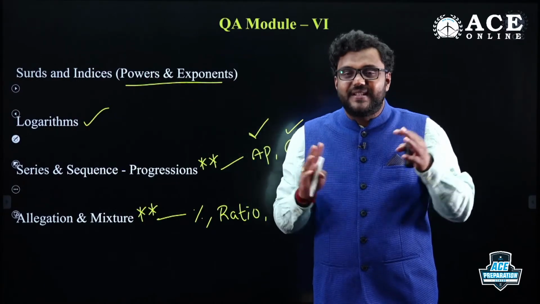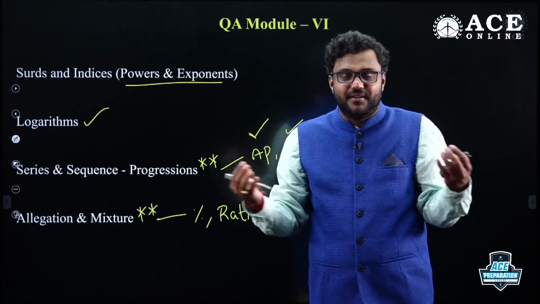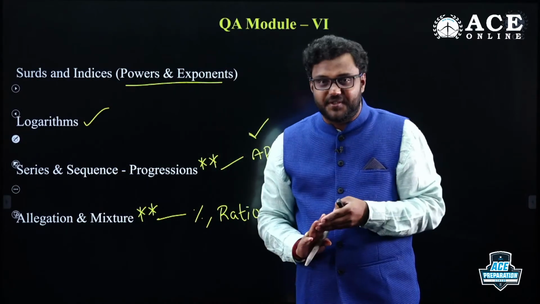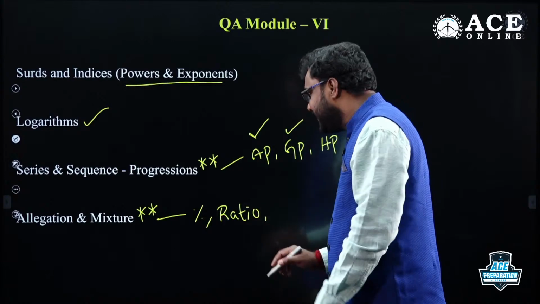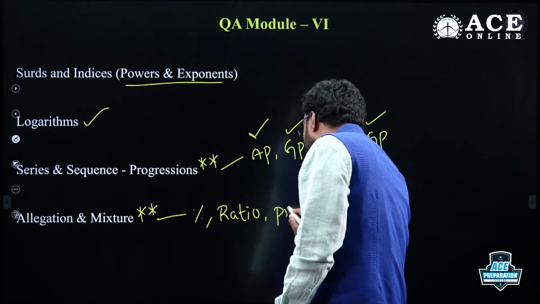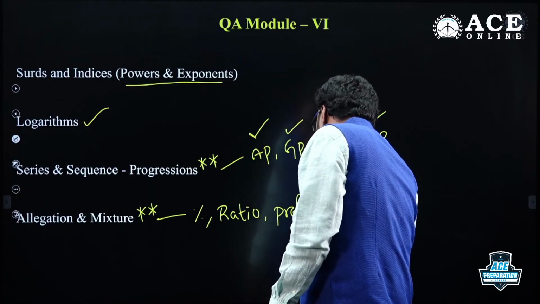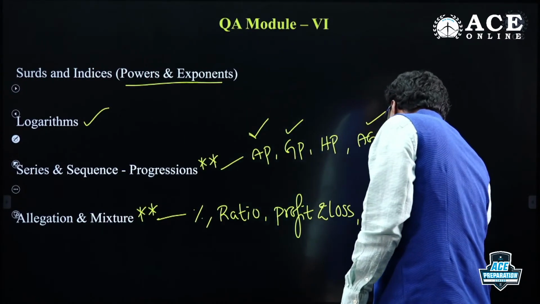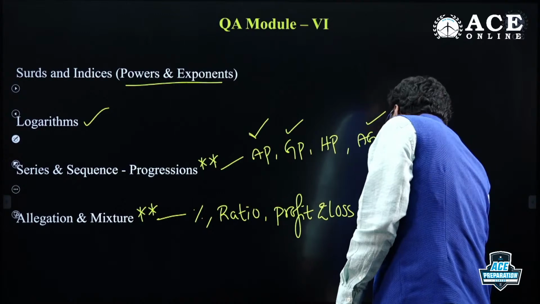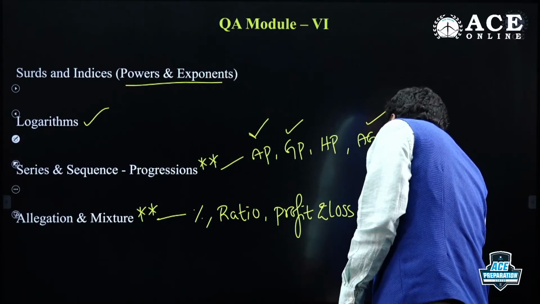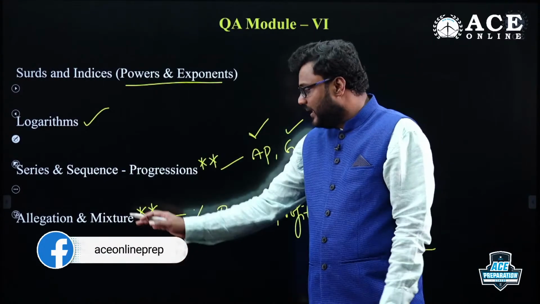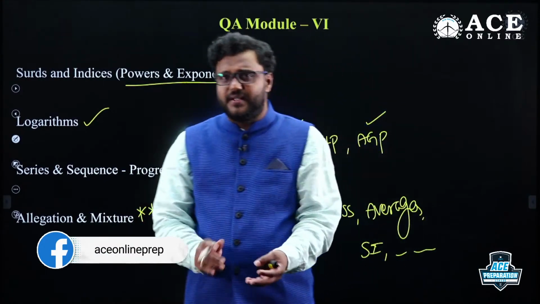It may be percentage, ratios, profit and loss, averages, simple interest, compound interest. In all these areas we can apply allegations and mixes.